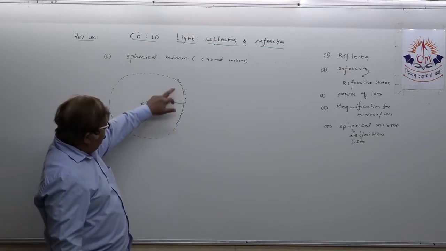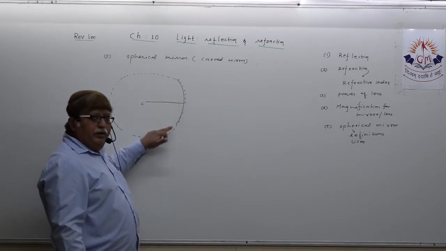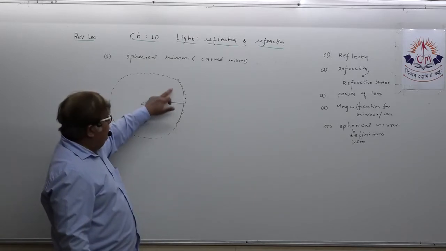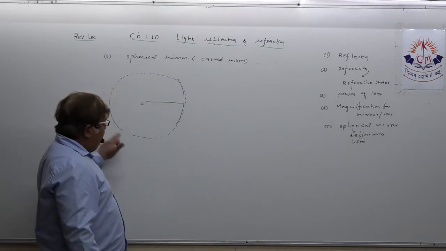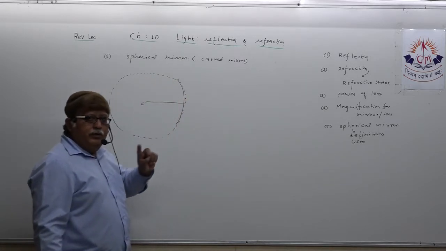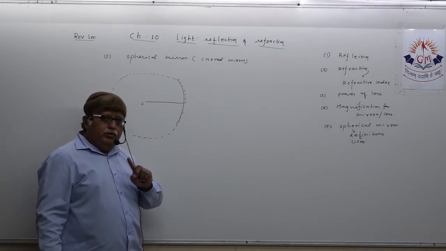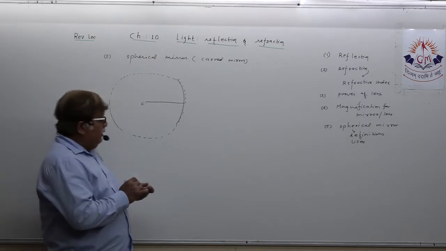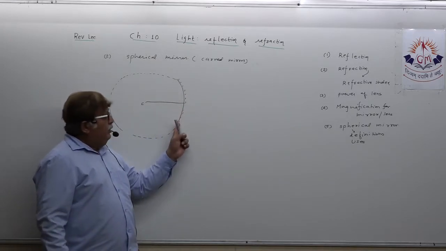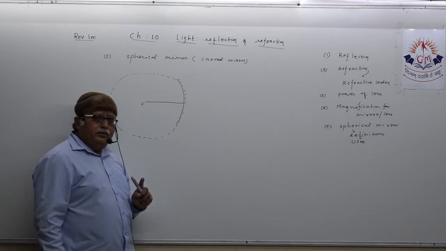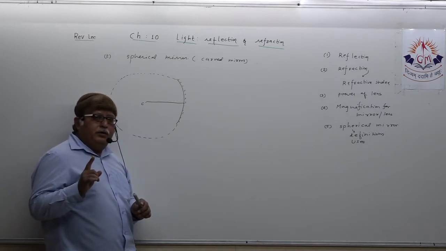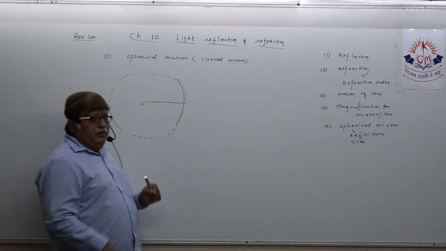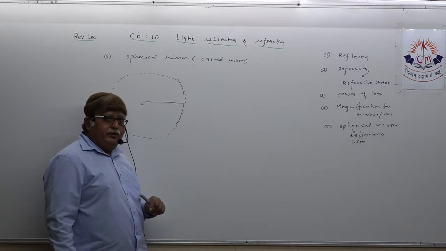So this way, any curved mirror, any spherical mirror, is a part of an imaginary hollow glass sphere. To go back again, any spherical mirror is a part of an imaginary hollow glass sphere.